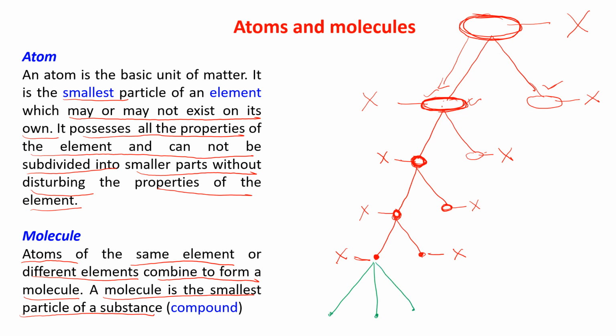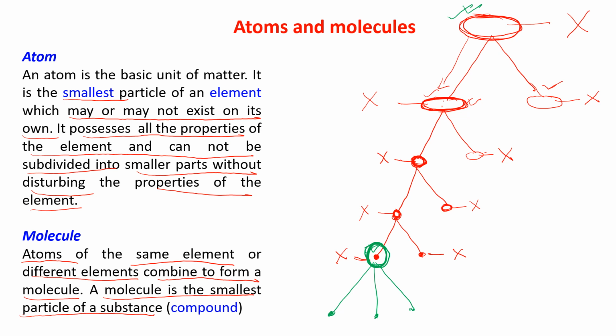Now if we examine these three different parts which I'm getting from this atom, these three parts will not have the property of the element X from where I'm getting them.